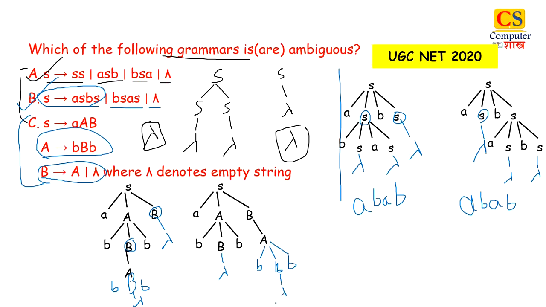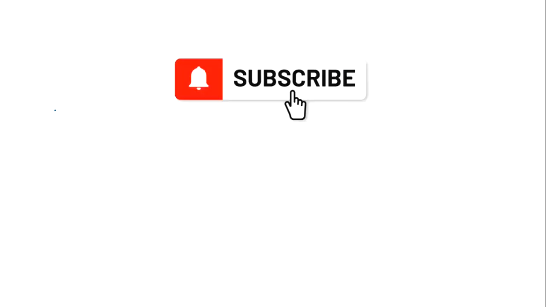For B we will put lambda, right? Now here your string will be ABBBB. And the same string will be generated from the right-hand side derivation tree. So we are getting the same string from two different derivation trees. So again this language is also ambiguous. So all languages are ambiguous in this question. And that was our last question.